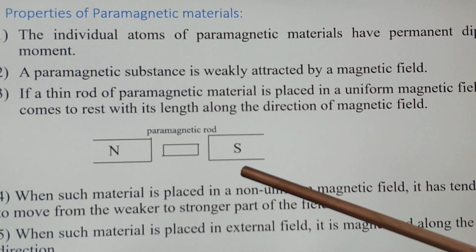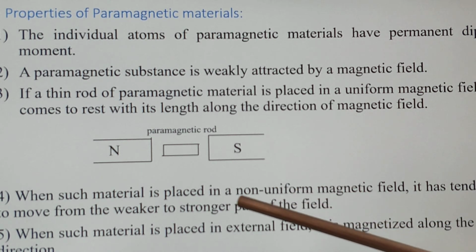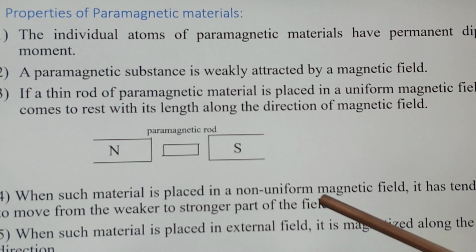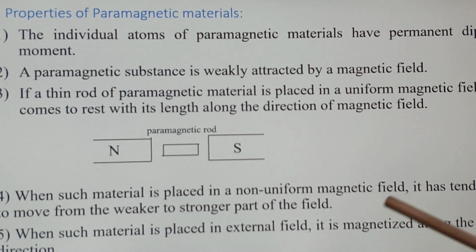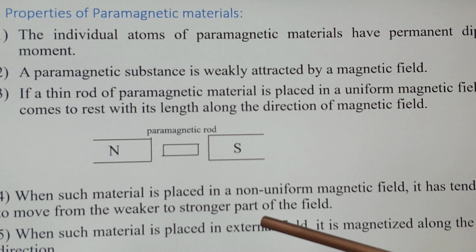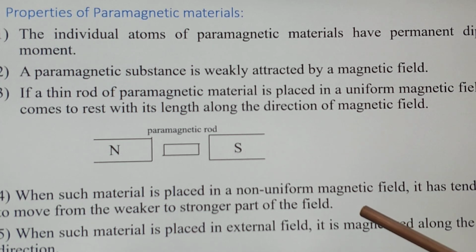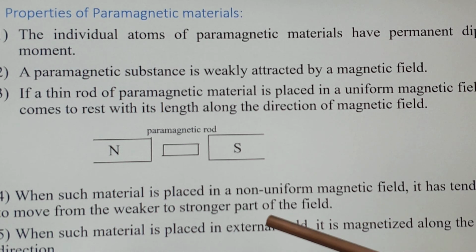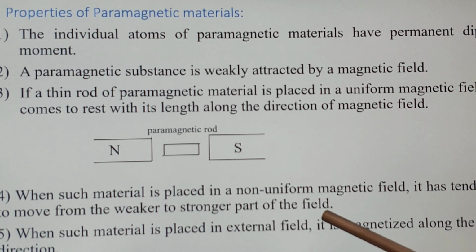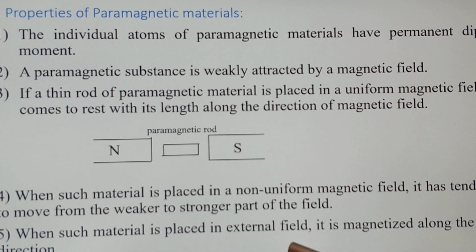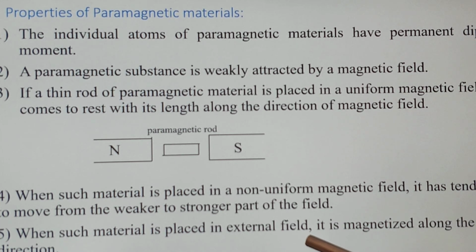When such material is placed in a non-uniform magnetic field, it has a tendency to move from the weaker to the stronger part of the field. So this paramagnetic material, when placed in a non-uniform magnetic field, has the tendency to move from the weaker part of the field to the stronger part of the field. When such material is placed in an external field, it is magnetized along the field direction.